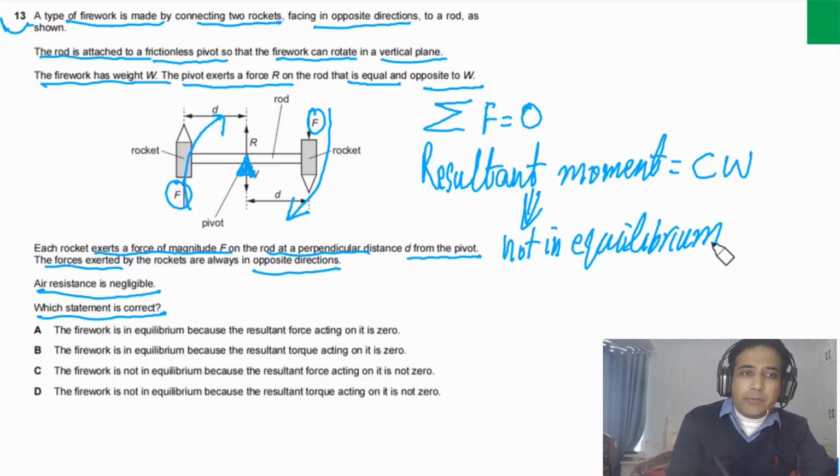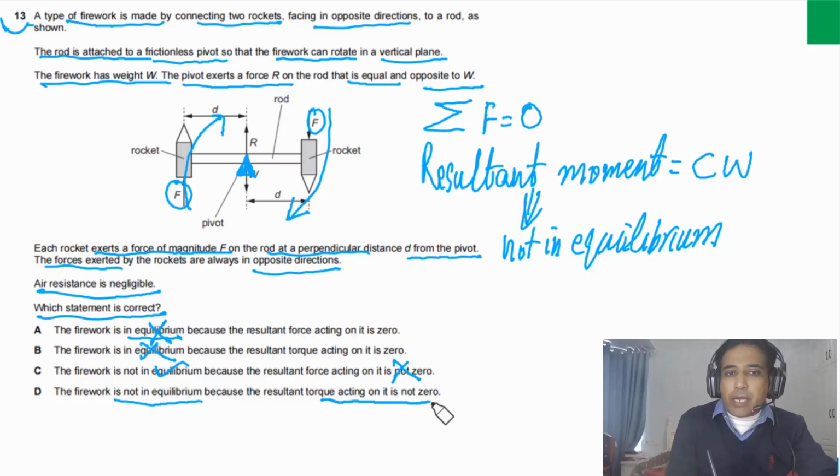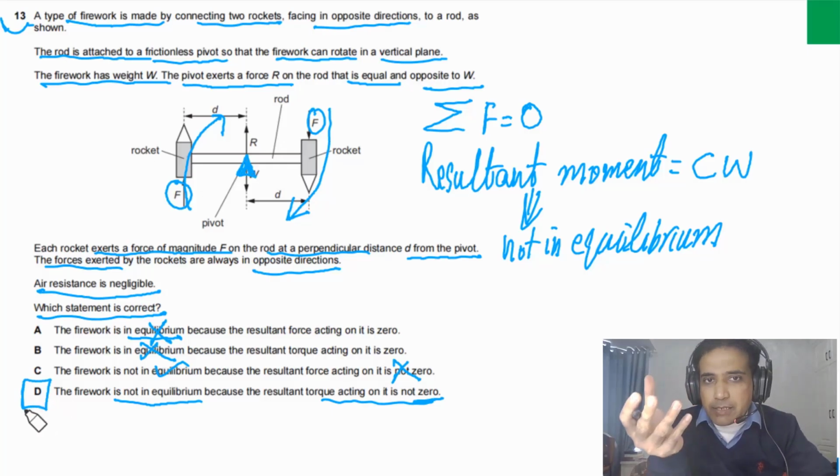Now if you look at the given options, it says the firework is in equilibrium. This is incorrect. Is in equilibrium, this is also incorrect. Is not in equilibrium because the resultant force acting on it is not 0, this part is correct, but this one is incorrect. The firework is not in equilibrium because the resultant torque acting on it is not zero. So the answer for this question has to be D. So this is how you can answer this one.